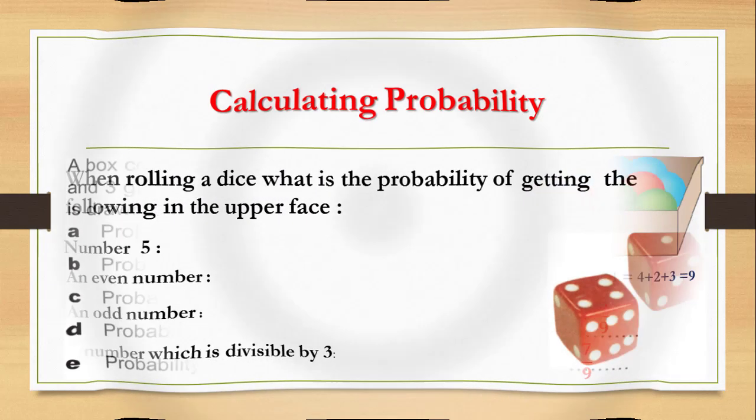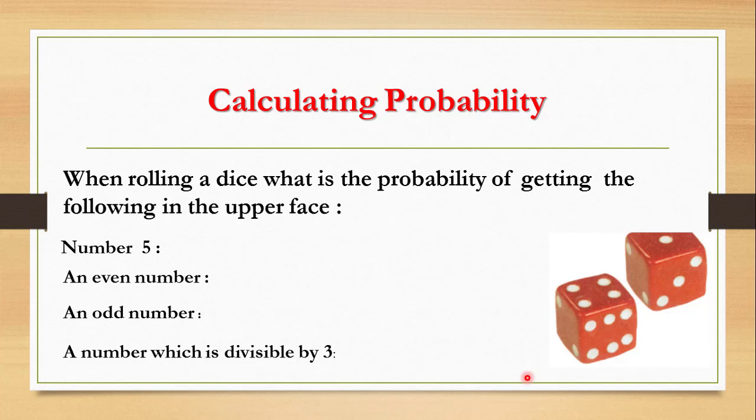Okay, the last exercise we have here. When rolling a dice, what is the probability of getting the following on the upper face? We said before the total number here is 6 because we have the numbers from 1 to 6: 1, 2, 3, 4, 5, 6. What is the probability of getting number 5? This is one number out of 6, so 1 over 6.